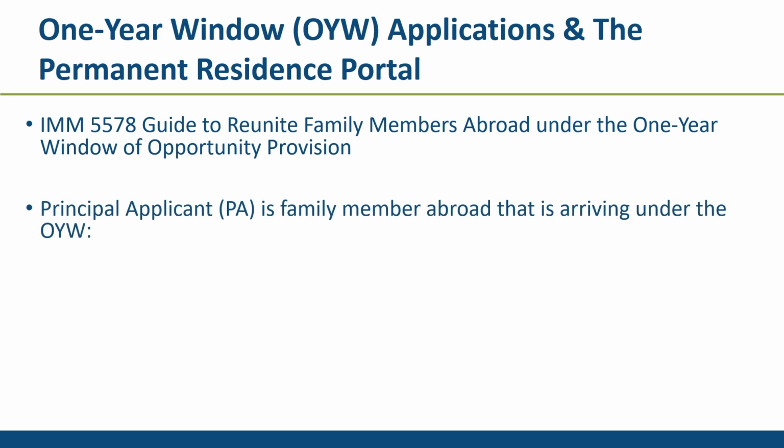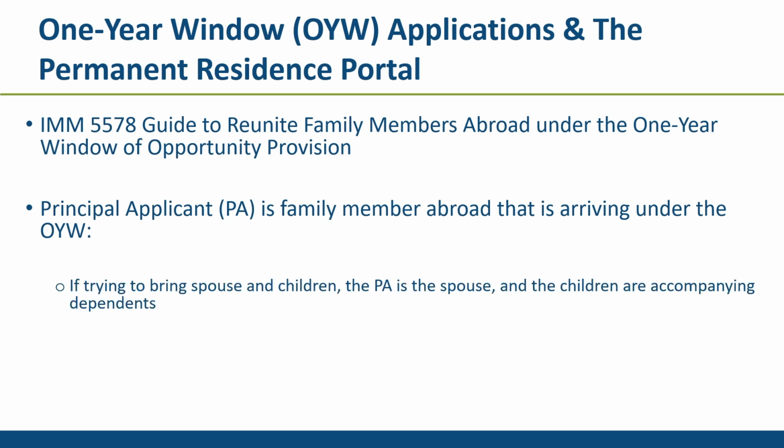In the context of a one-year window application, the principal applicant is the family member abroad that is arriving under the one-year window. If you are trying to bring your spouse and children, your spouse is considered to be the principal applicant and your children are accompanying dependents. If you are trying to bring your child by themselves, your child is considered to be the principal applicant.